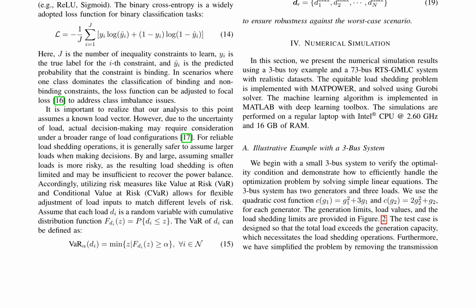The collection of risk-averse load values can serve as the input to obtain the binding constraints. Furthermore, robust solutions can be pursued by using the maximum load values to ensure robustness against the worst-case scenario. The paper concludes with a numerical simulation using a 3-bus toy example and a 73-bus RTS-GMLC system with realistic datasets, demonstrating the effectiveness of the proposed approach in solving the equitable load shedding problem.